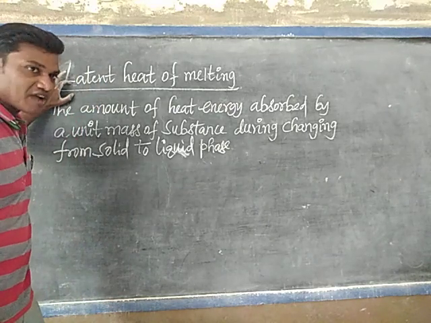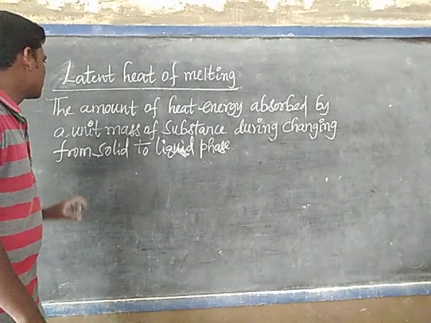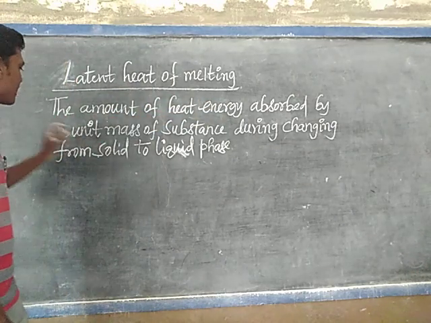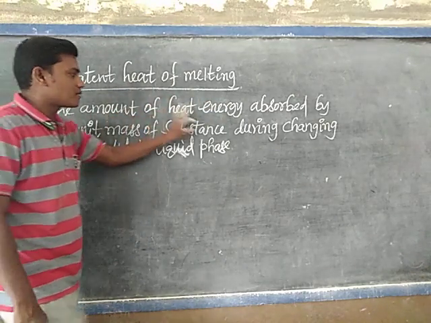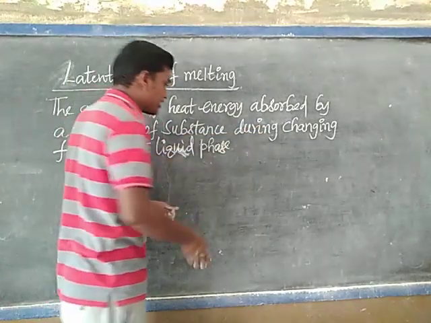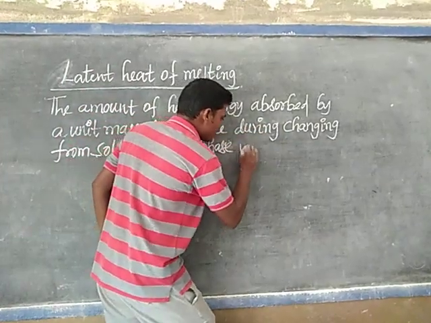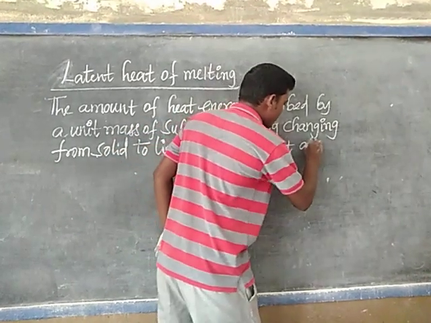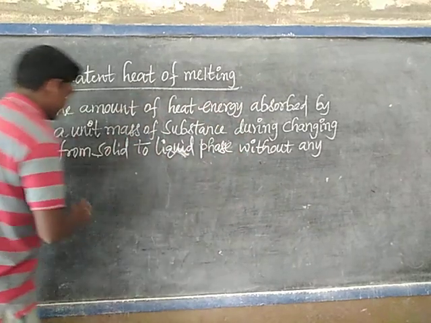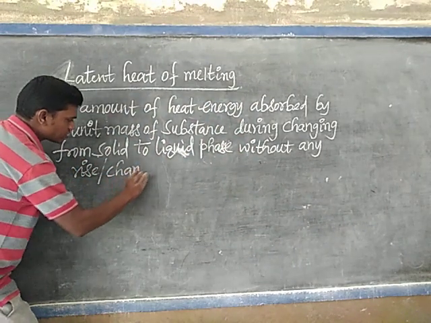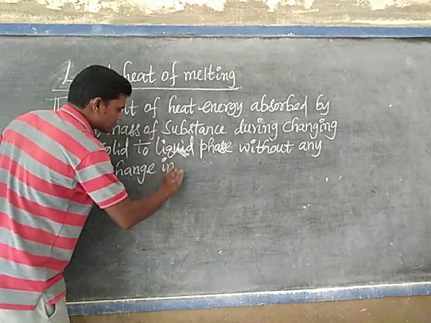So how do we define latent heat of melting? It is the amount of heat energy absorbed by a unit mass of a substance during changing from solid to liquid phase without any rise or change in temperature.